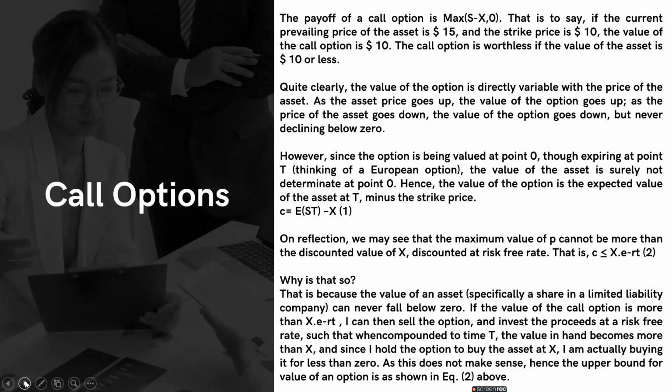Talking about the call options and the put options, I would take a basic example. Let us assume that the value of a call option is 65 and the underlying stock is trading at 60. In this scenario, one can write the call and sell the stock at 60 and make a profit of 5 per share. The call value on expiry cannot rise above the value of the underlying stock.